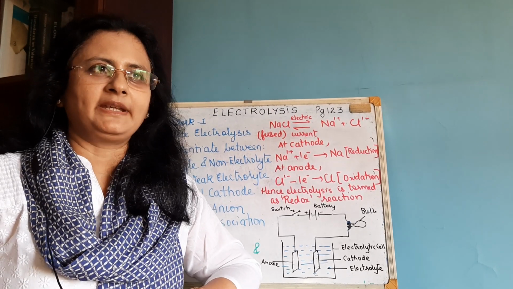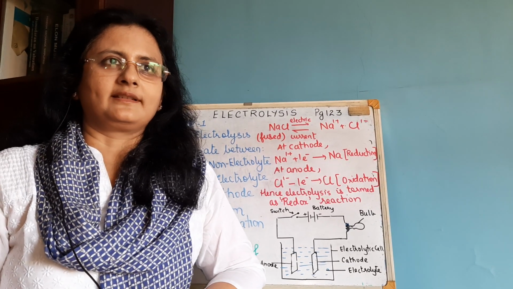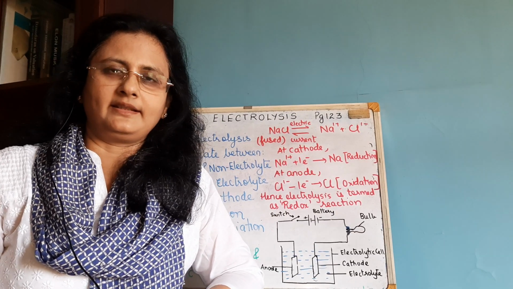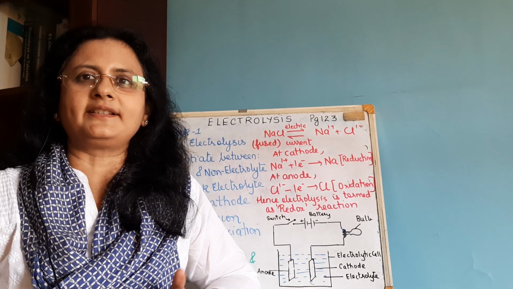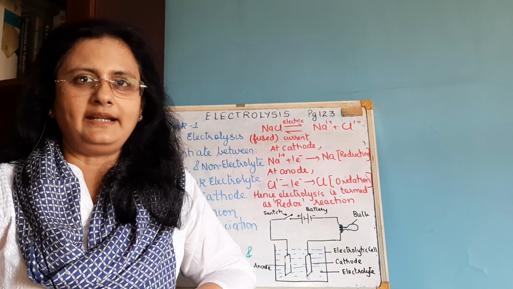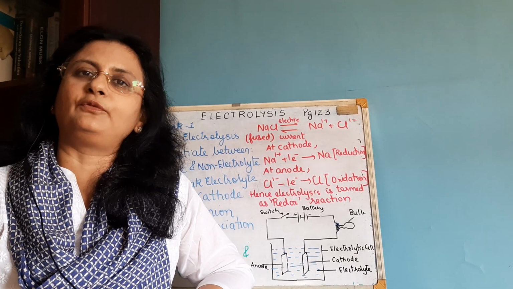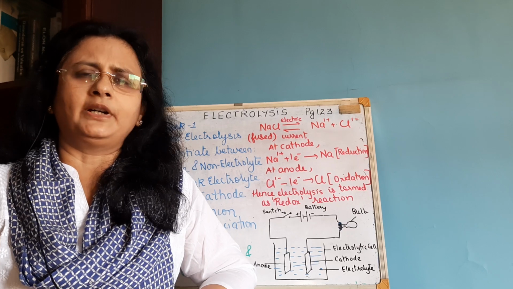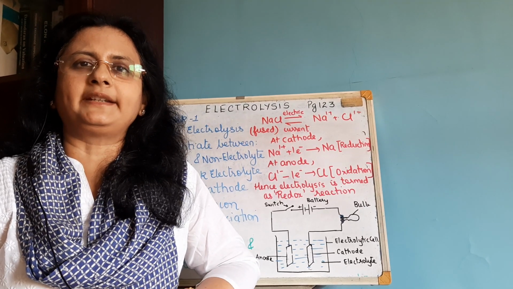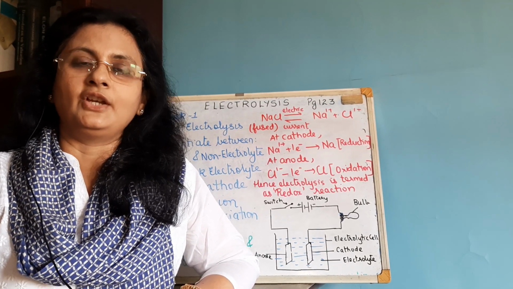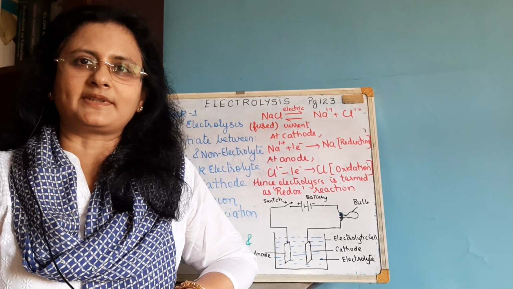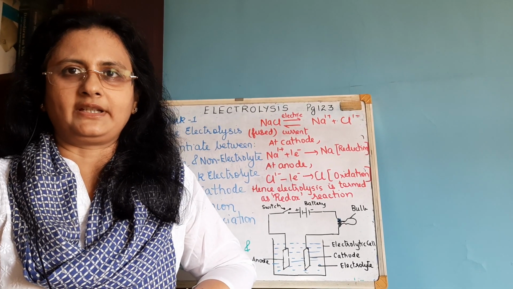So we'll begin with this chapter, that is electrolysis. Now the word electrolysis, if we divide it into two parts, electro and lysis. Electro means pertaining to electricity, that is flow of electrons, and lysis means breakdown. So it is a breakdown of a chemical substance by the use of electric current.